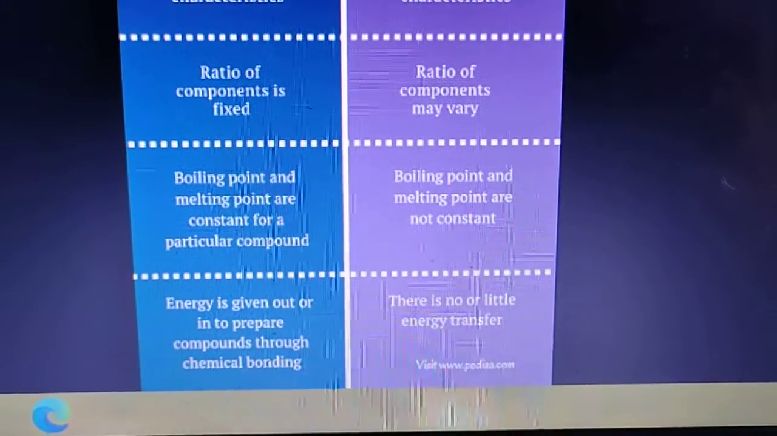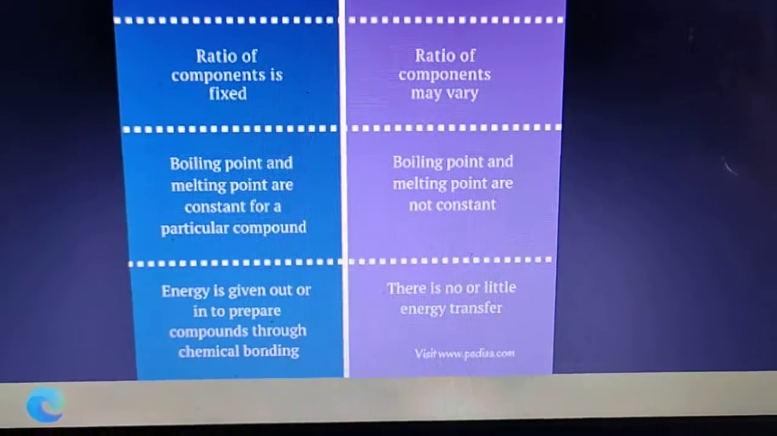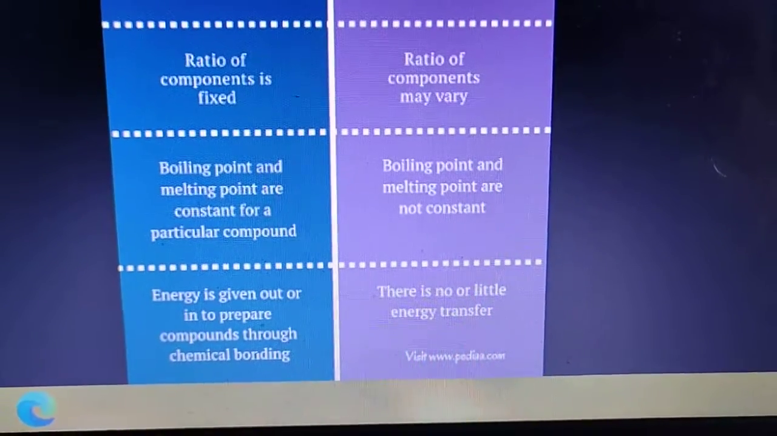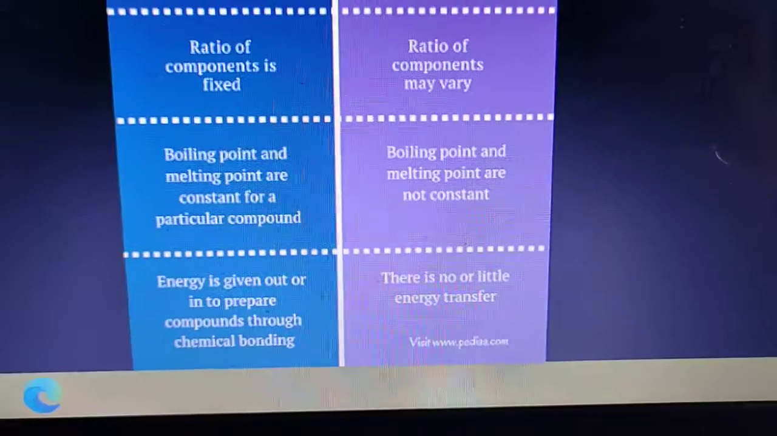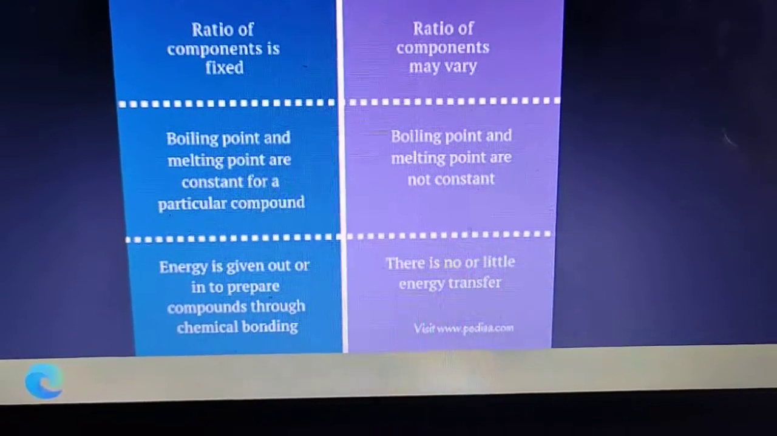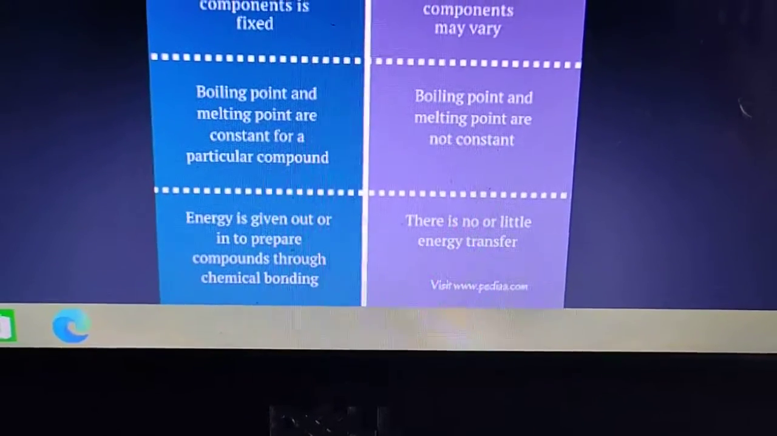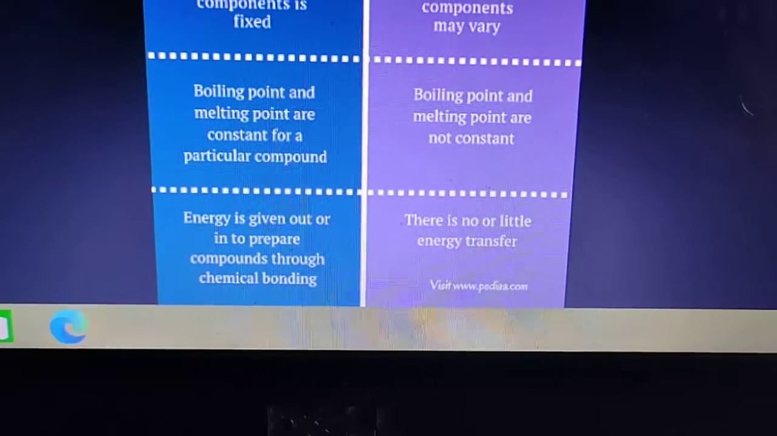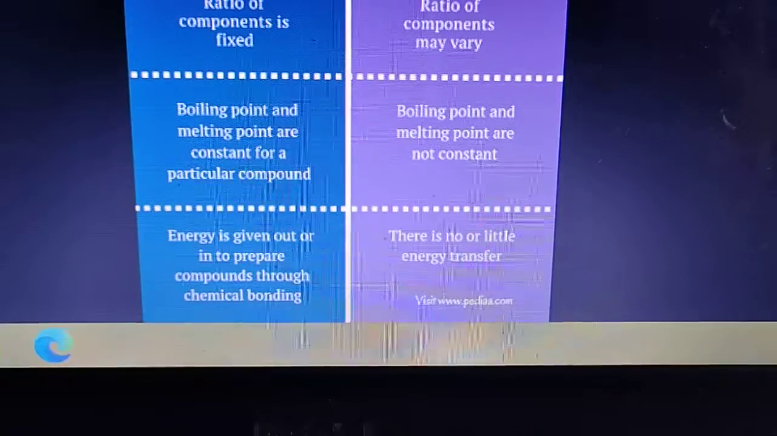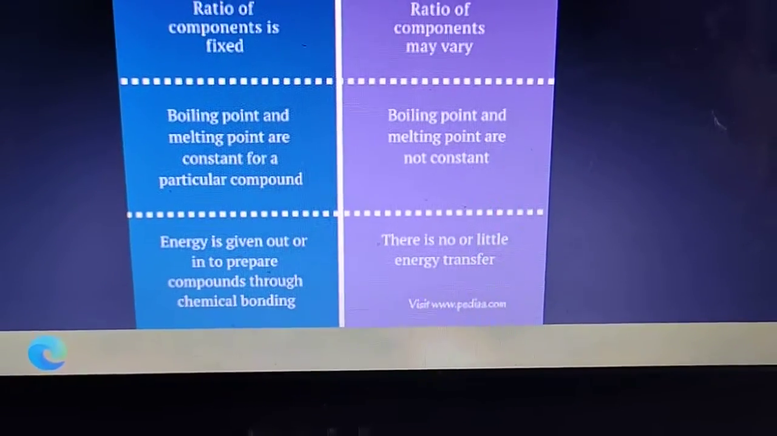Like if you are mixing sugar and salt, it is an example of a mixture because you can take any amount of sugar and salt to prepare a mixture. Now boiling point and melting point are constant for a particular compound. This means the melting and boiling points of a compound are usually sharp and fixed. But the melting and boiling points of a mixture are usually not sharp and fixed.